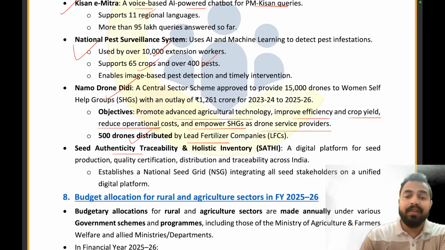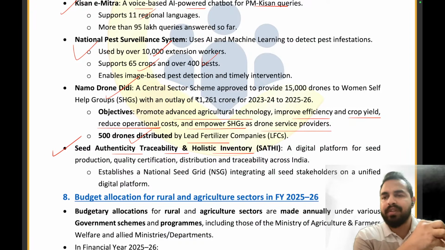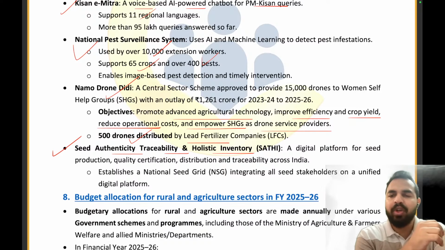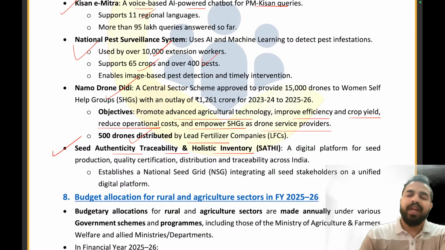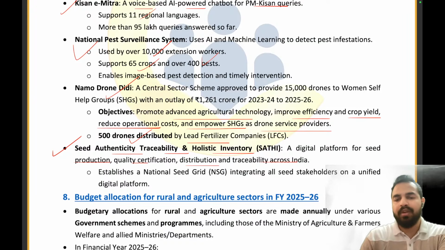Seed authenticity, traceability and holistic inventory. My dear friends, the Sathi platform we already discussed, right? Because seeds are one of the very, very important things when it comes to crops. If the seeds are not of good quality, if we have fake seeds, then again it is going to be problematic for the farmers. So that's why there is a digital platform for seed production, quality certification, distribution and traceability across India.